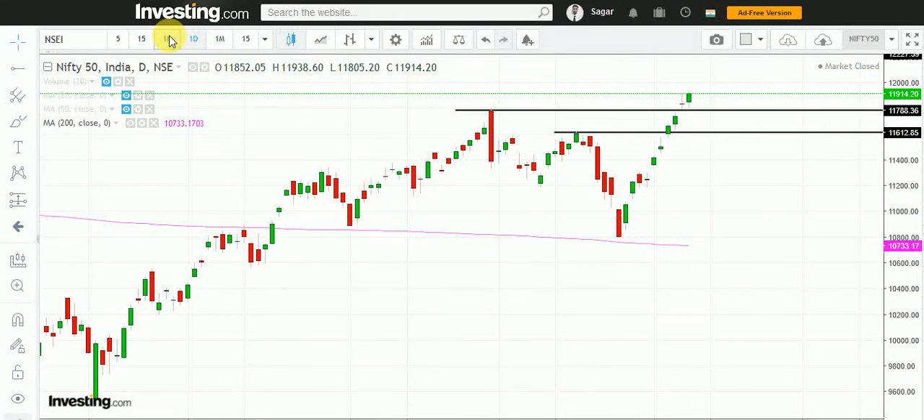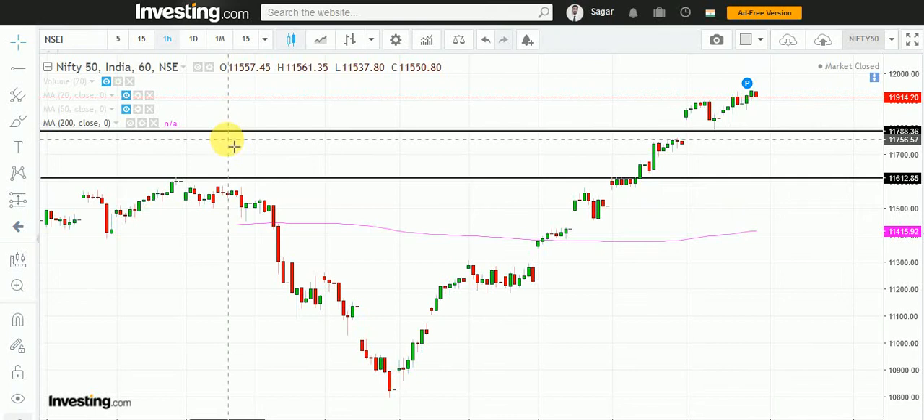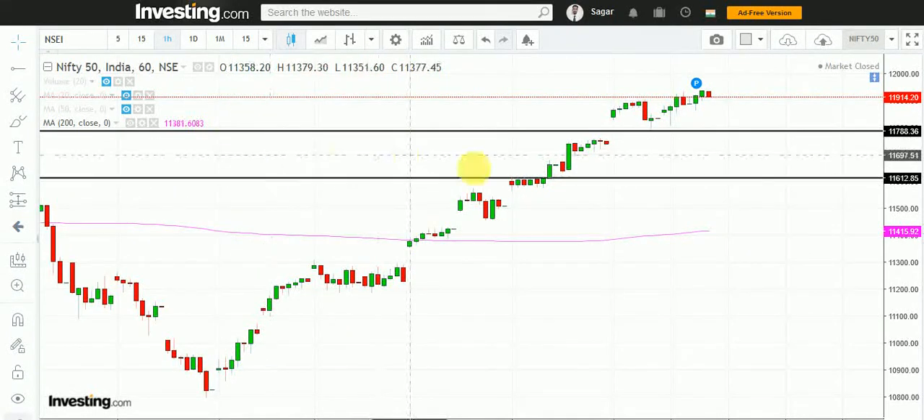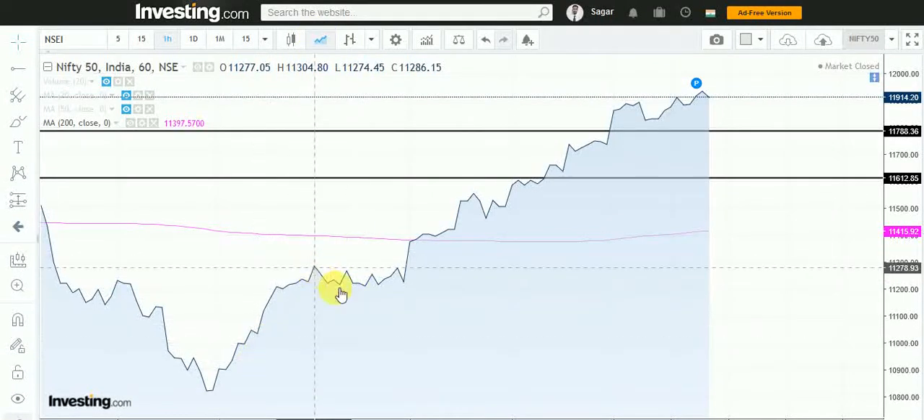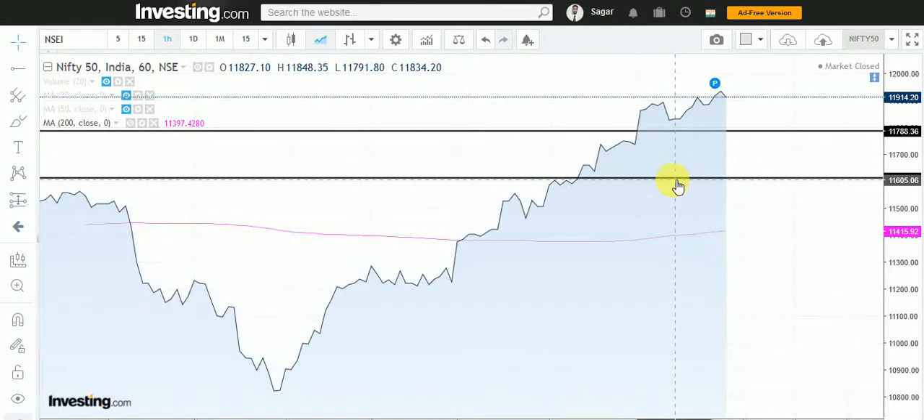Now we will go on an hourly chart. So here is the hourly chart. Trend is sharp up, higher high, higher low. If I click on line chart, you can see here higher high, higher low, higher high, higher low, higher high, higher low, a sharp uptrend.